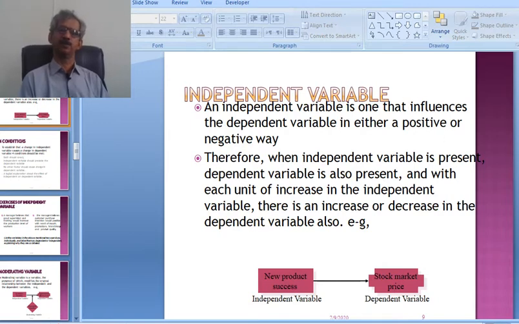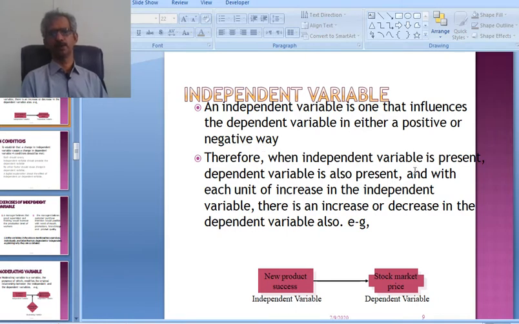An independent variable is one that influences the dependent variable in either a positive or negative way. The dependent variable is the one taking the effect, affected by the other variables. Independent variables are not affected by anyone, but they are the cause of the change in the dependent variable. It can increase or decrease the dependent variable.